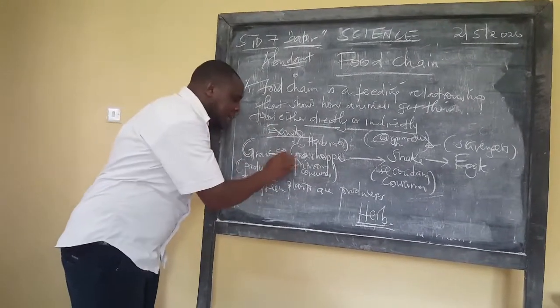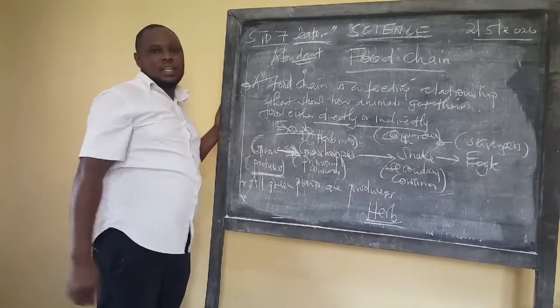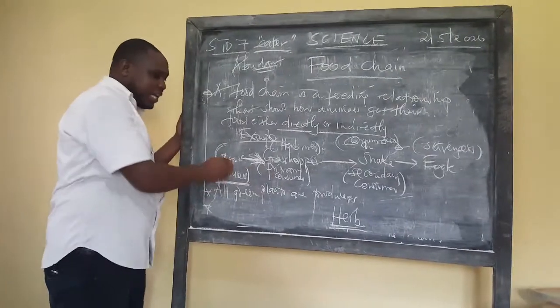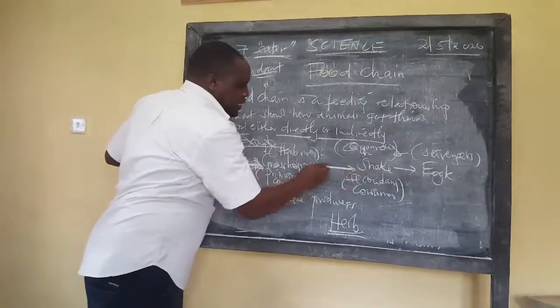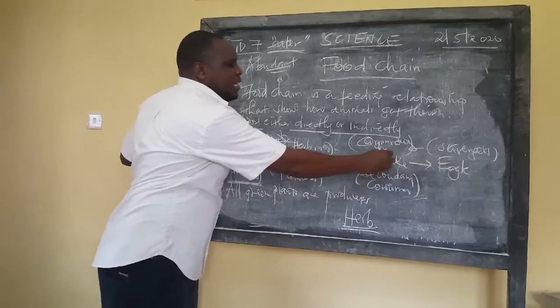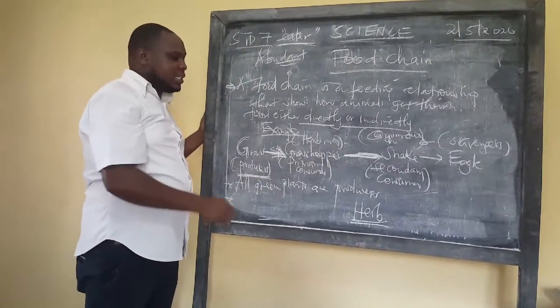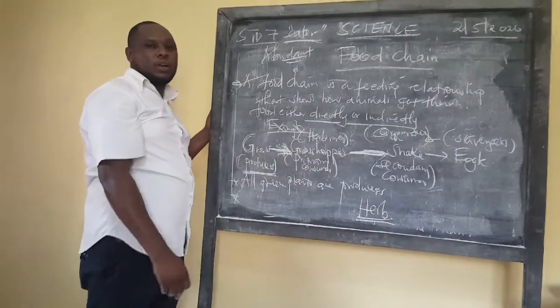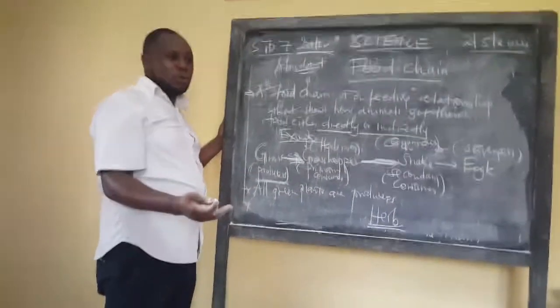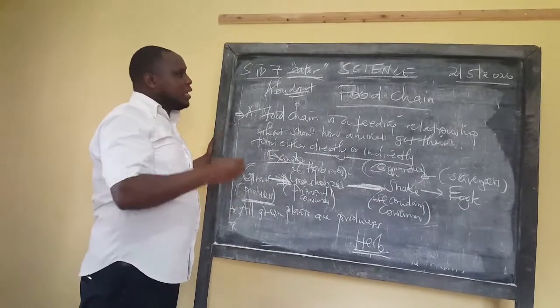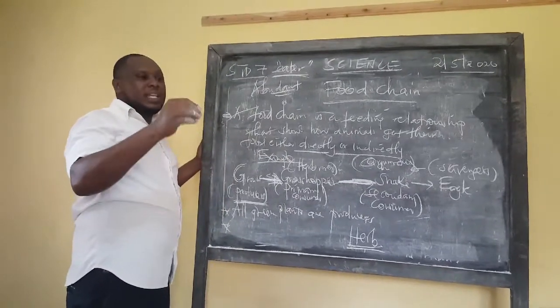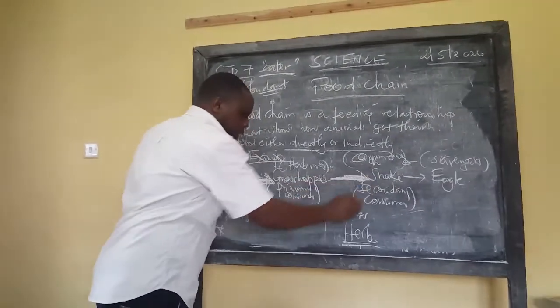That means the grasshopper is the eater of grass in this case. In this case, the arrow points to the snake, meaning that snake is the one that is eating grasshopper. It's not the other way around, that grasshopper is feeding on a snake. That is not possible. So in a food chain, the arrow points to the eater. That is very, very important for you to note.